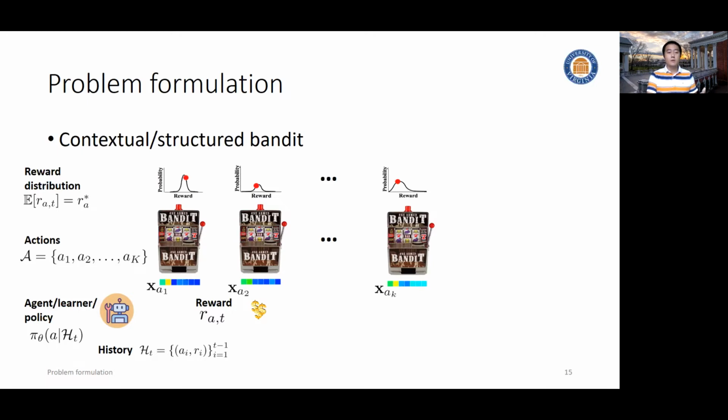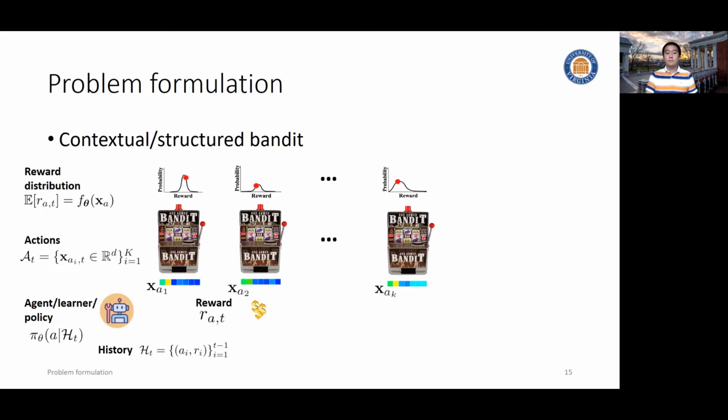By assuming the reward distribution is governed by a function of this context vector and some bandit parameters, we don't need to limit ourselves to a fixed k-arm setting. And possibly we can extend it to an infinite number of arms, where each arm will be characterized by a feature vector.